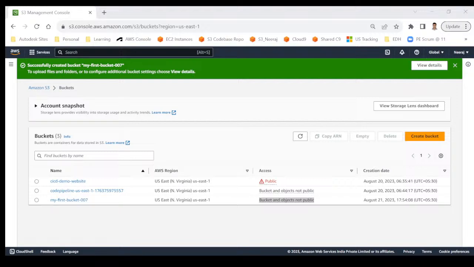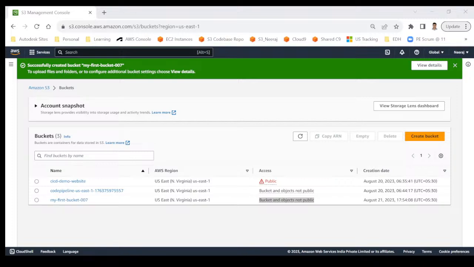So I understand this is similar to that, but the major difference between GitHub and S3 is GitHub is only for your code. If you are writing your project code in C, C++, Java, Python, Node.js, anything, that type of thing we maintain in GitHub, and your input data, that we maintain in your bucket. So I hope that clarifies your doubt.